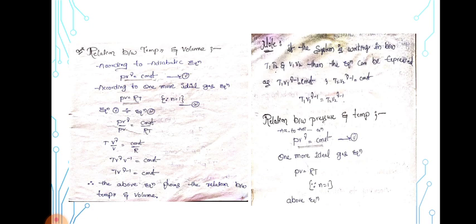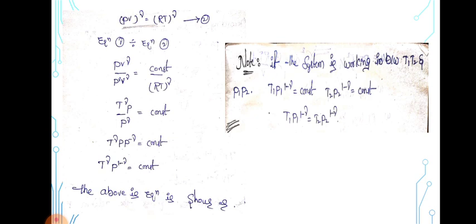This is equation number 1. And one more, the ideal gas equation, PV is equal to nRT, where n is equal to 1. Therefore finally PV is equal to RT. So raising the above equation to the power of gamma, that is (PV)^gamma is equal to (RT)^gamma. This is equation number 2.